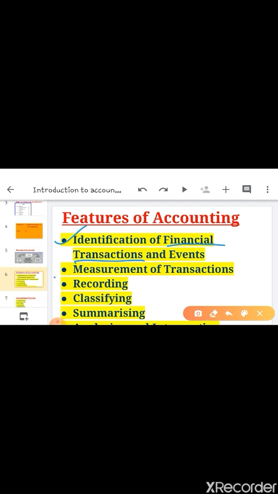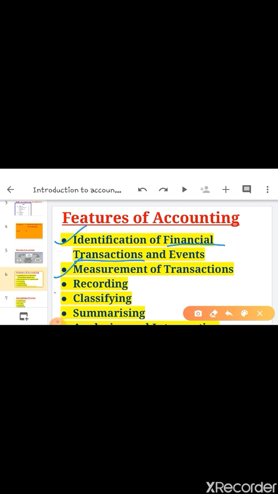Okay, and the second feature is measurement of transaction. You have to identify the transaction, and after that you have to measure it in terms of money. Like purchased furniture for rupees 18,000. It means furniture purchased for rupees 18,000. Paid salary to the employees, rupees 20,000. So it means salary paid amount is 20,000. So in this way you have to measure in terms of money.